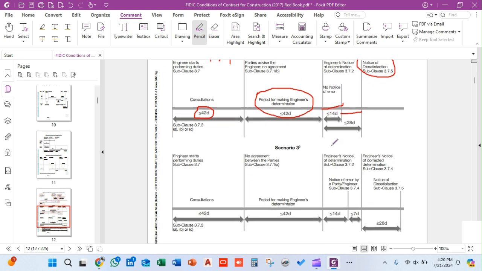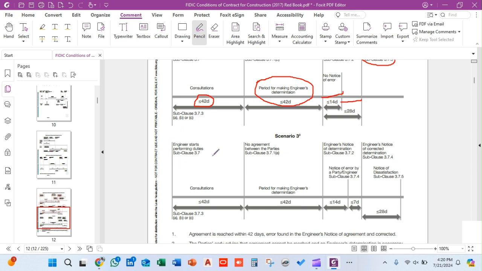The third scenario says that the engineer started performing his duties in accordance with clause 3.7, in accordance with this procedure. Within 42 days, no agreement between the parties has been reached. No agreement or determination has taken place between the parties. So, during the period for making the engineer determination, similarly, both the parties advise the engineer to make his determination. So within these 42 days, he will determine the issue and issue his notice of determination.